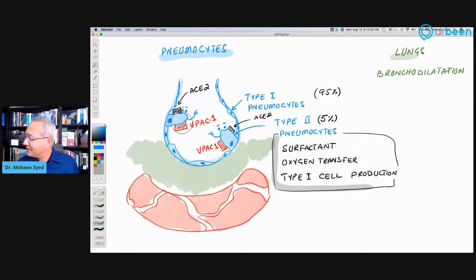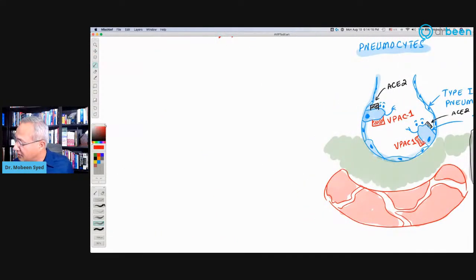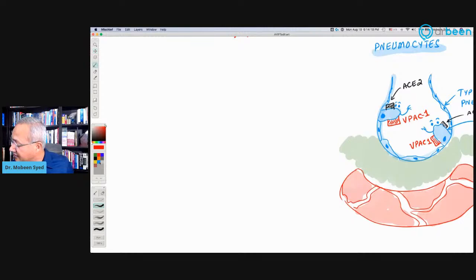So here, pneumocytes. So in our respiratory system, especially in our alveoli, so if I make the respiratory system here, and I'm going to ask you this thing in a second. So let's say this is the bigger airways, so trachea and the bronchi.